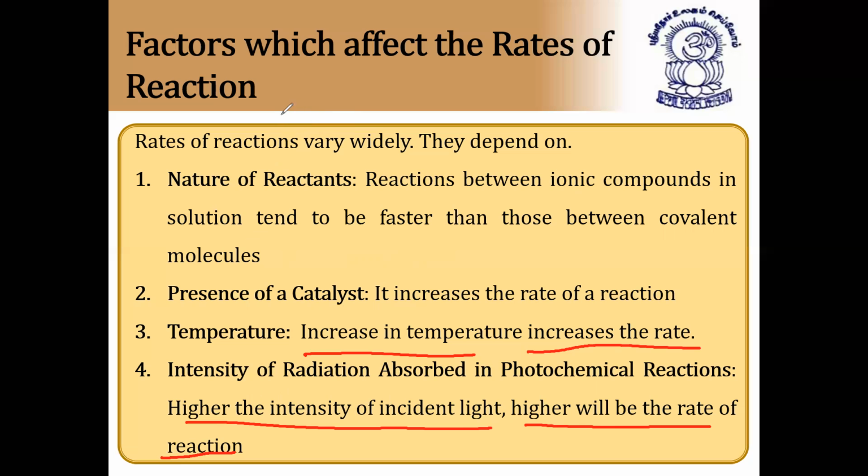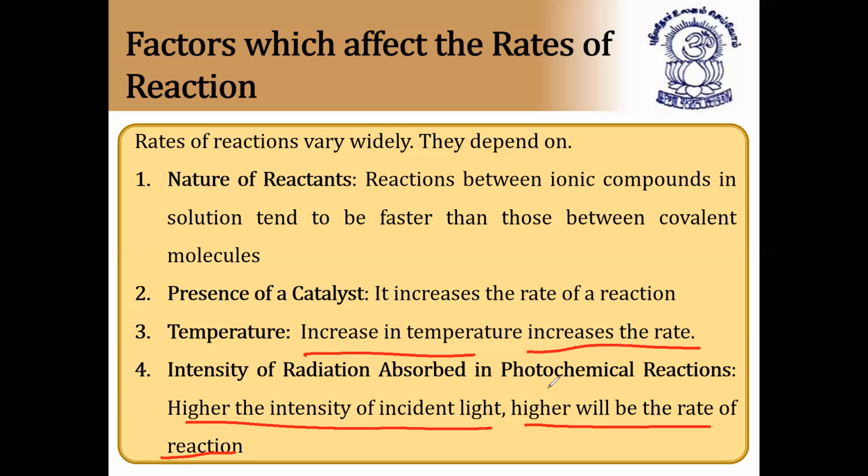So rate of reaction depends upon four factors. First is nature of reactants. If the reactants are ionic compounds, then the reaction takes place faster when compared to covalent compounds. Next, presence of catalyst. A catalyst will increase the rate of reaction, and temperature: increase in temperature increases the rate. And fourth one, intensity of radiation absorbed in photochemical reactions.